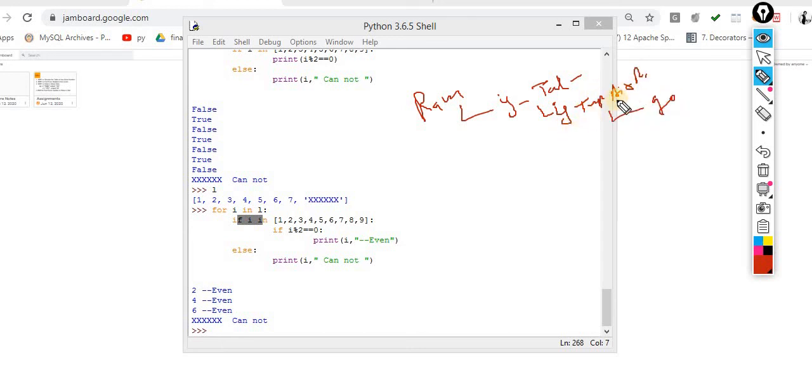If the tire air pressure is not okay, then what do you have to do? Check the tire air pressure. If the petrol tank is not full, that is your base condition, then what do you have to do? Else check the petrol tank.